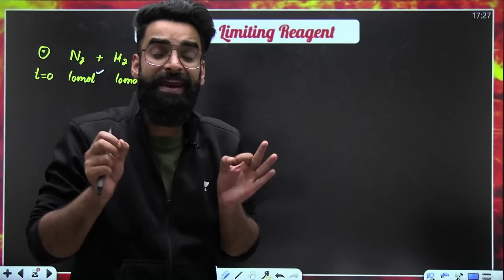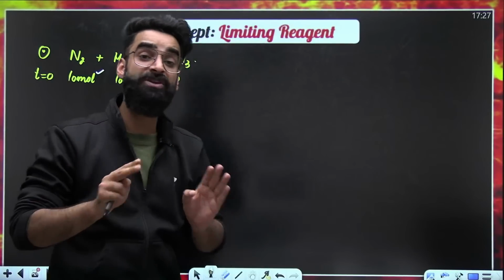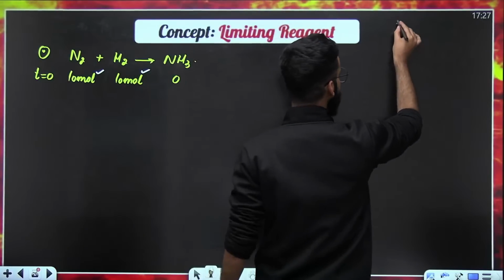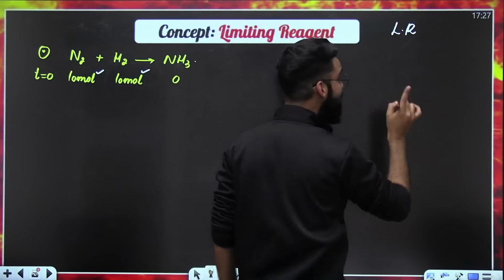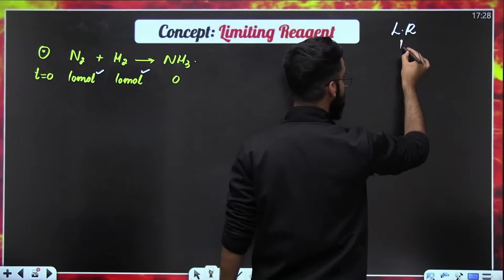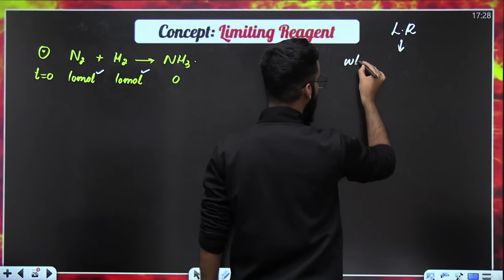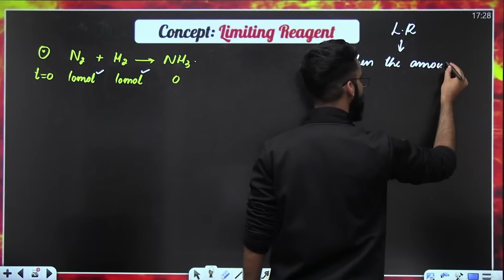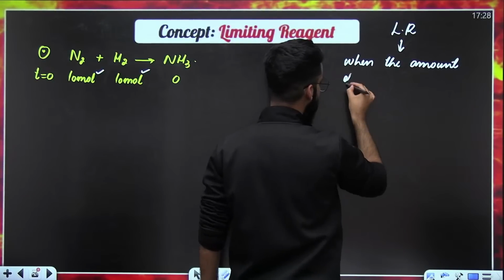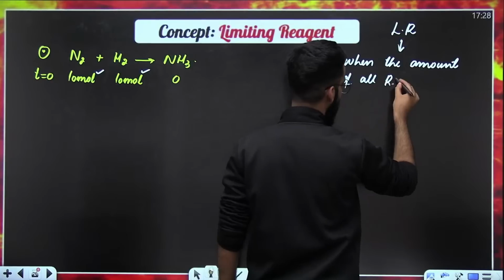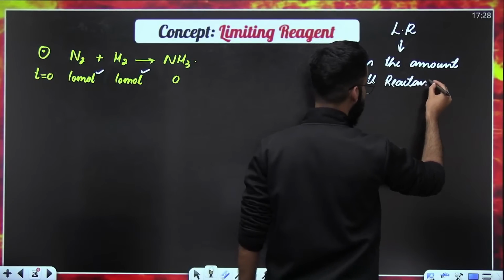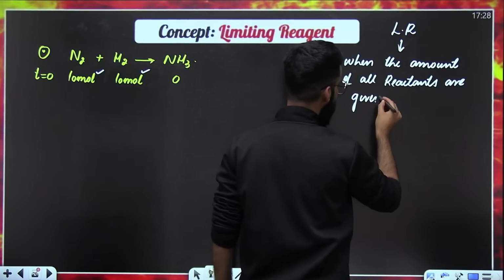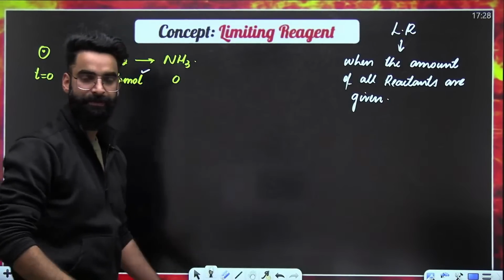So in short, whenever you are given the amounts of all the reactants, you will be using the concept of limiting reagent. I'll write it over here: when the amounts of all the reactants are given, this is when you use the concept of limiting reagent.